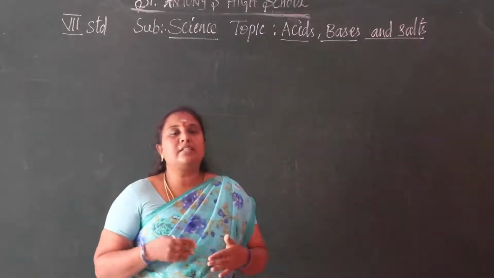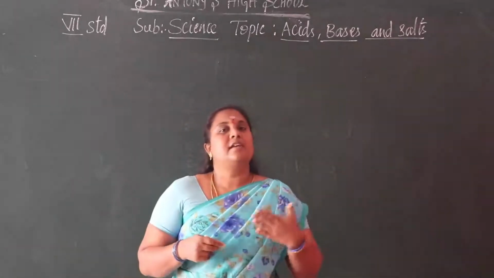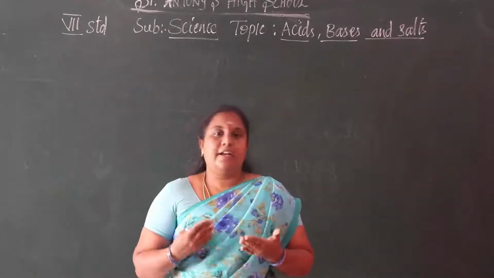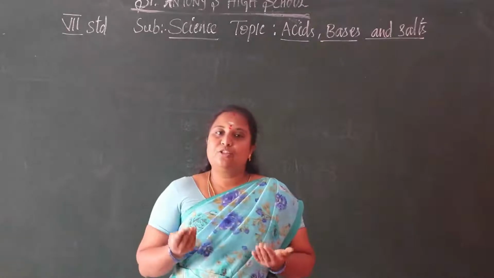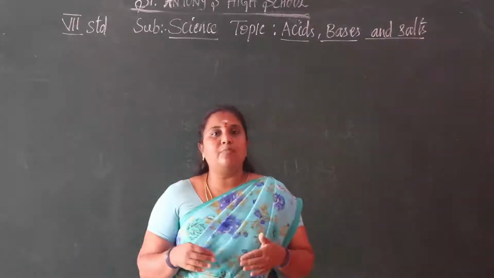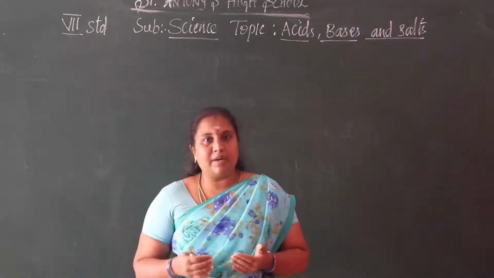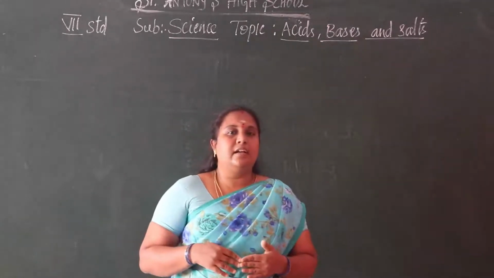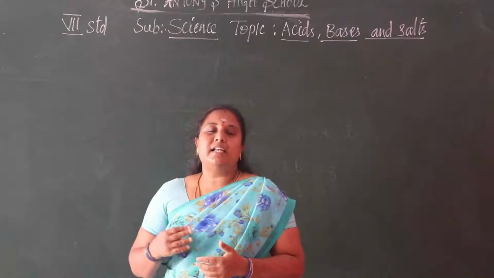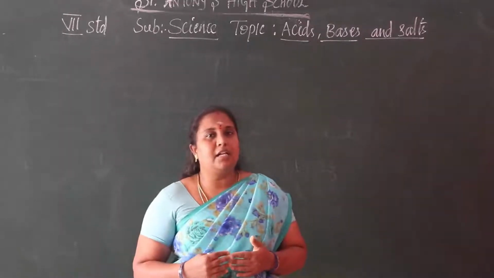So I told you the types of indicators, that is natural indicators, artificial indicators and olfactory indicators. Natural indicators means we can get them naturally. And artificial indicators, we produce by chemical methods.